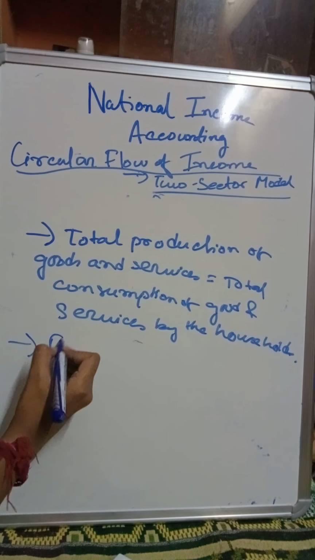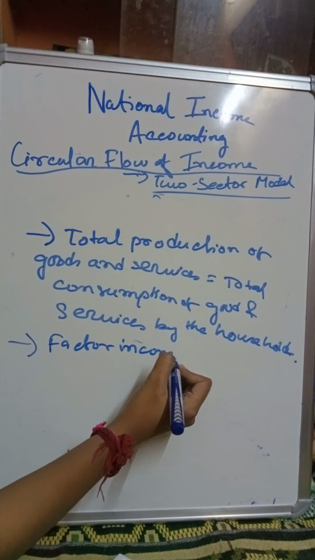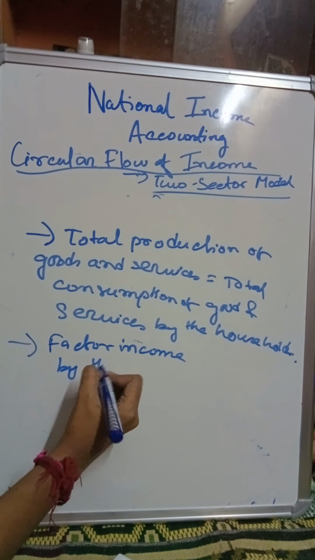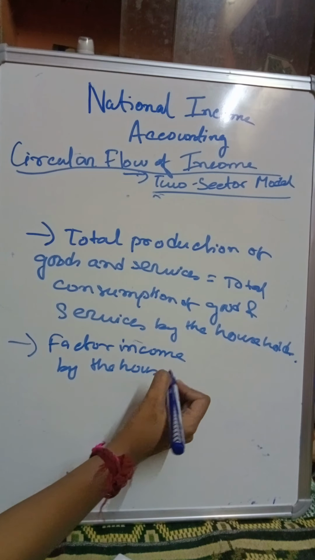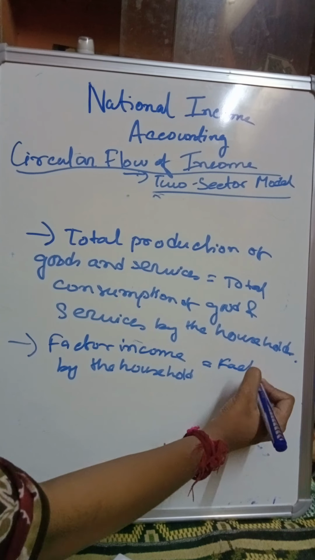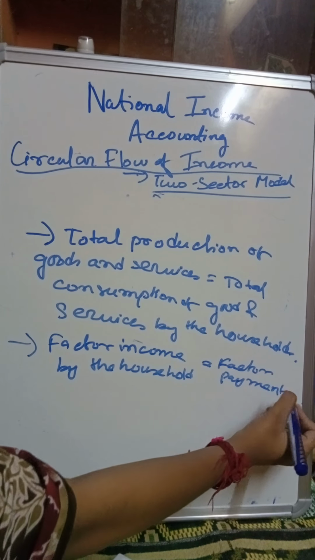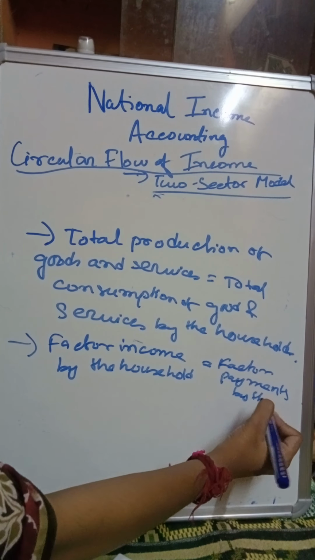Again, factor income of the household equals factor payments by the firm.